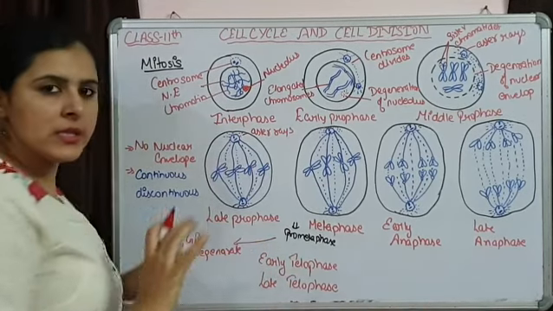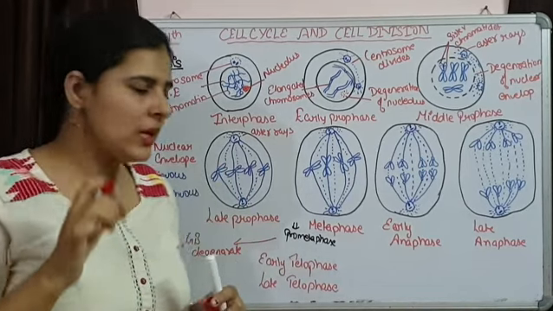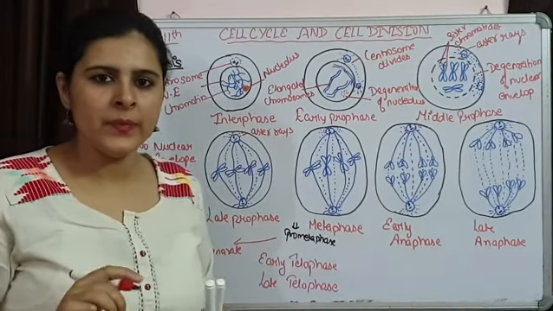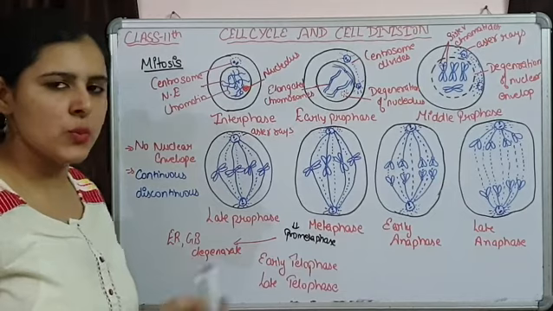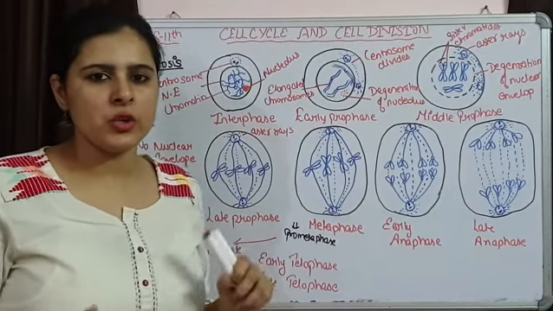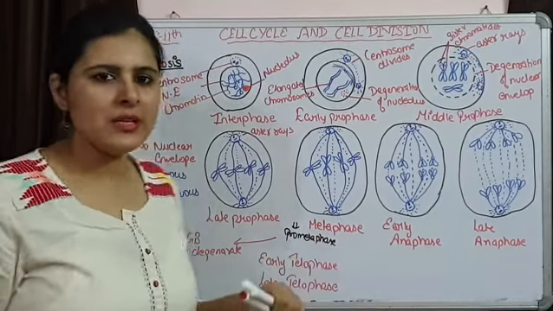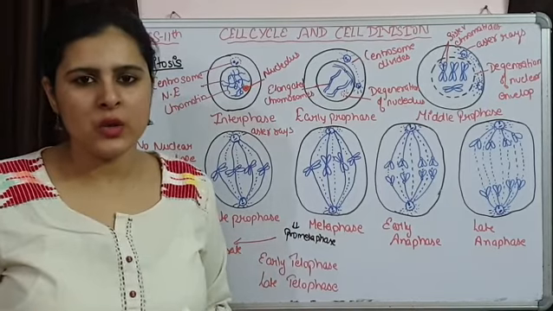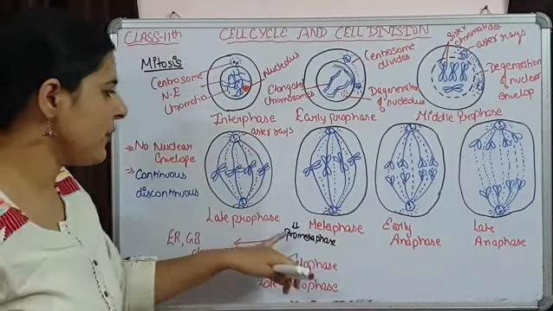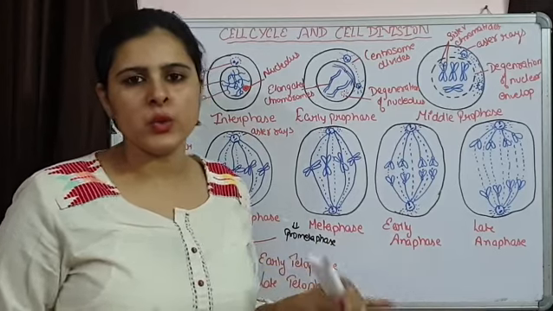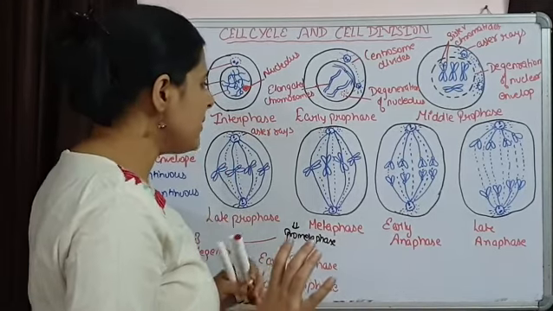More and more spindles are going to be formed. They are attaching to the centromere, and continuous and discontinuous both types of spindles are going to be forming over here. So there is degeneration of certain cell organelles occurring at this prometaphase, and then it is entering into metaphase. मेटाफेज पे क्या प्रेजेंट है?